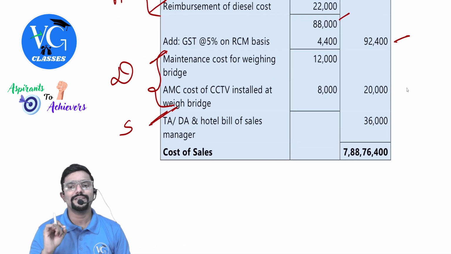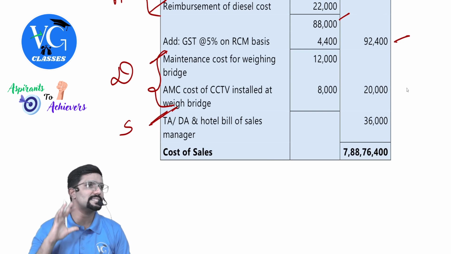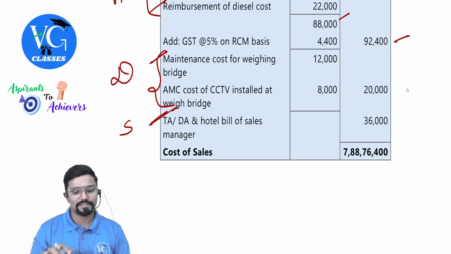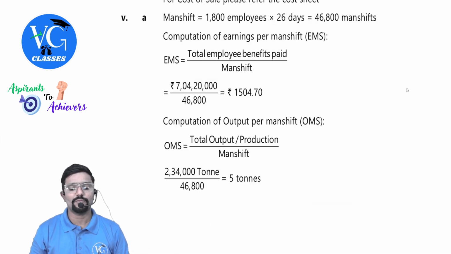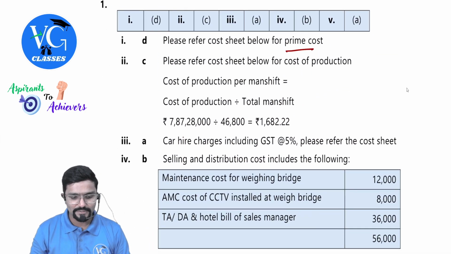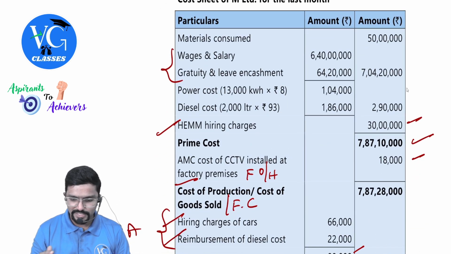Cost of sales 7 crore 88 lakh 76,400. Any doubt? Understood everything now? Yes, sir. Now let us try to fill the gap, whatever they asked. Okay, prime cost is asked, first one. Prime cost is how much, guys?